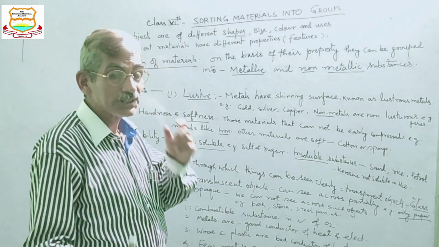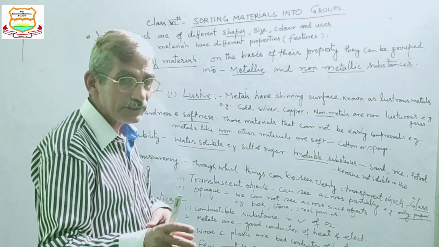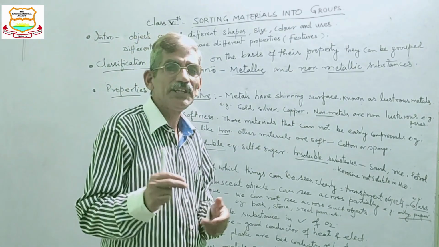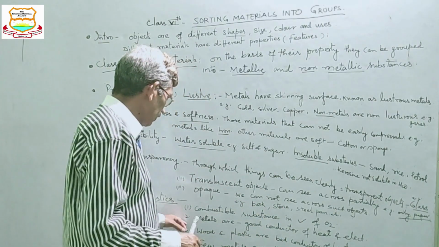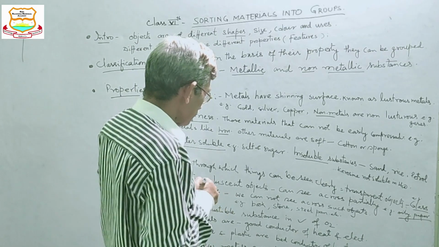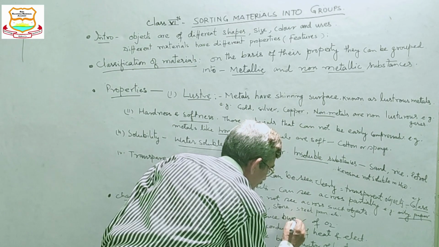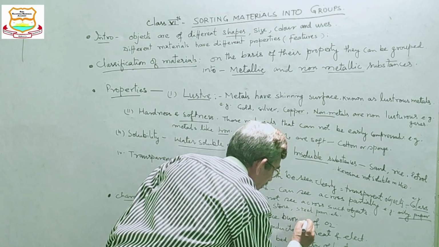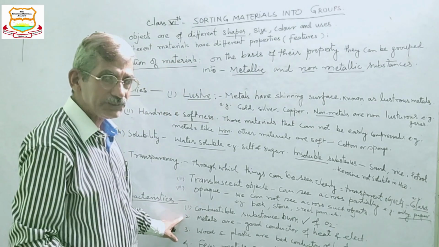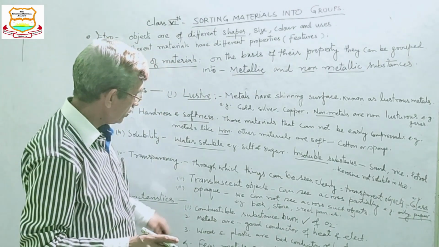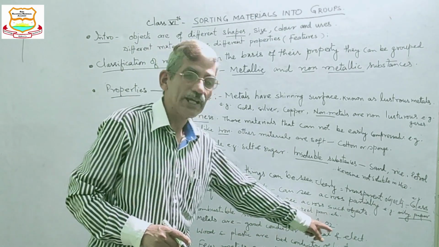Those substances which are combustible or inflammable burn in the presence of oxygen. They cannot burn without oxygen.